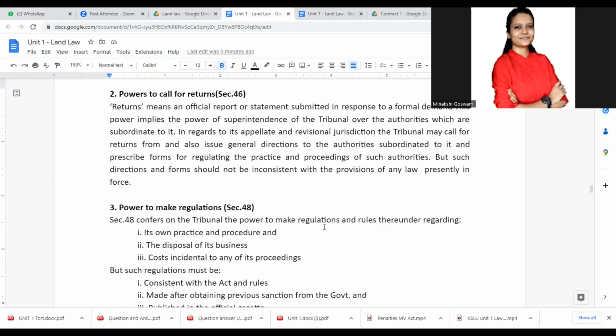Their functioning, they can issue some general directions, forms, etc. So they will basically take care of the day-to-day functioning of their subordinate authorities also, and their own functioning also. They can correct mistakes of lower authorities also, and their own mistakes also.